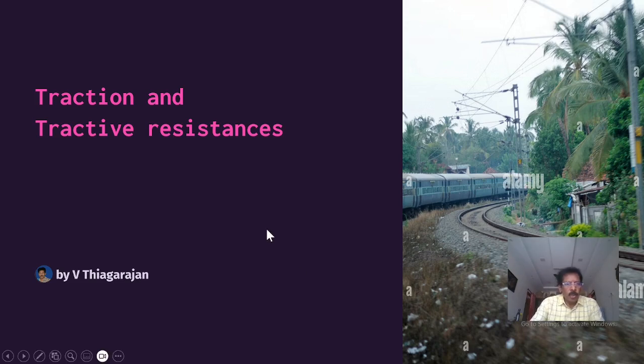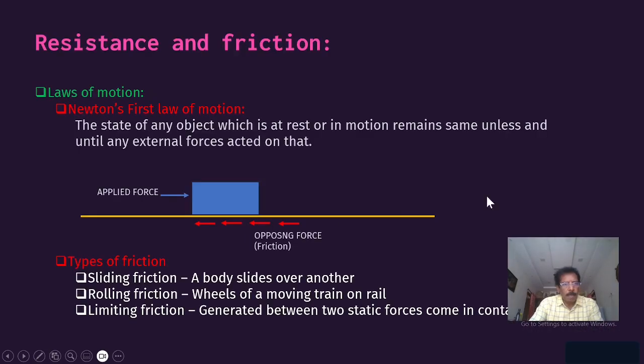So in this video, let's see something about the traction and the tractive resistances connected to the railways. First we will see the laws of motion. You know well about Newton's first law of motion. What does it say? The state of any object which is at rest or in motion remains the same unless and until any external force acts on it.